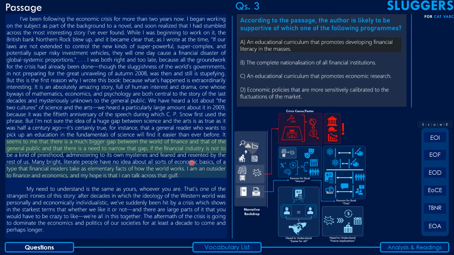And also, there's one more point of reference here. Here also, he makes the same point again: many bright literate people have no idea about all sorts of economic basics of a type that financial insiders take as elementary facts of how the world works.